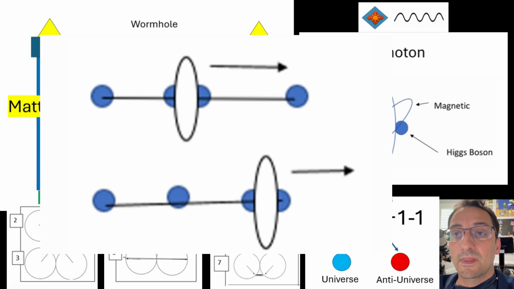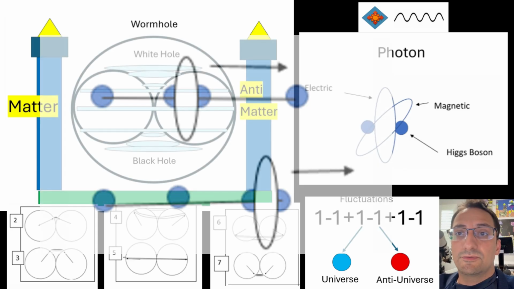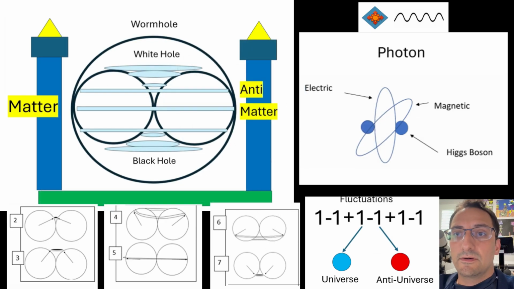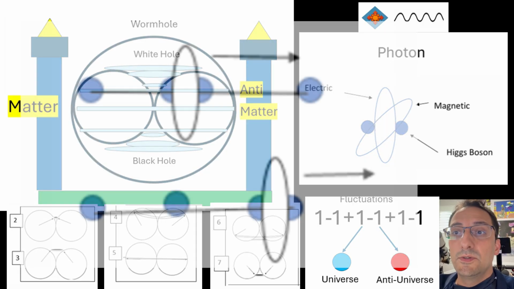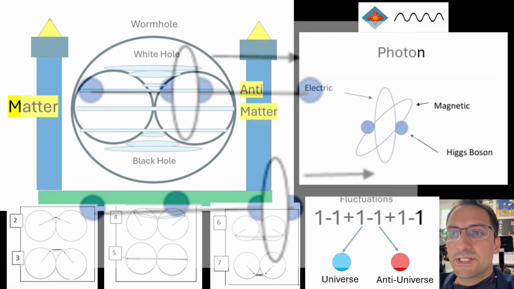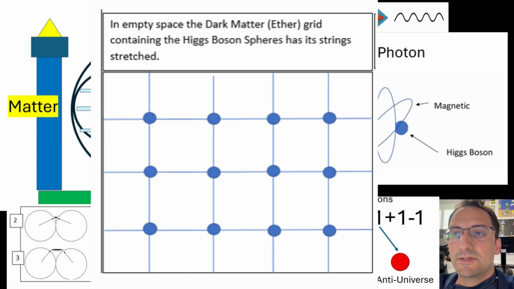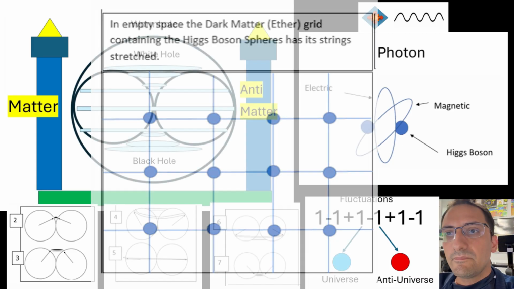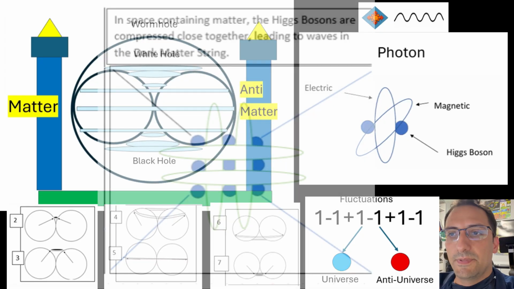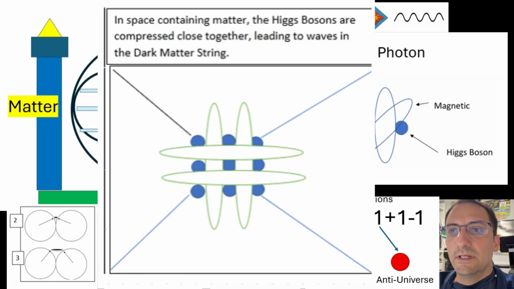and that is why it is so hard for dark matter to be detected. Like I said before, the four forces of nature, gravity, electromagnetic, weak and strong, are all propagation of light waves in the dark matter medium, which can bend and curve and so forth. Waves are everywhere. The strings get compressed in the presence of a particle, forming a loop on the particle's location. In empty space, the dark matter ether grid containing the Higgs boson spheres has its strings stretched. In the space containing matter, the Higgs bosons are compressed close together, leading to waves in a dark matter spring.